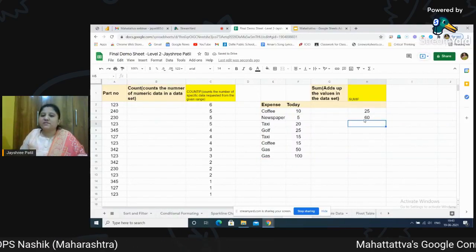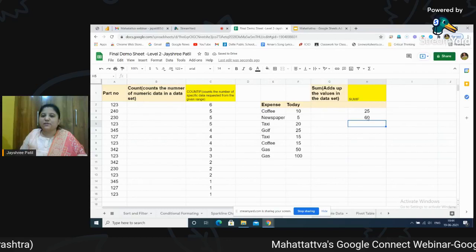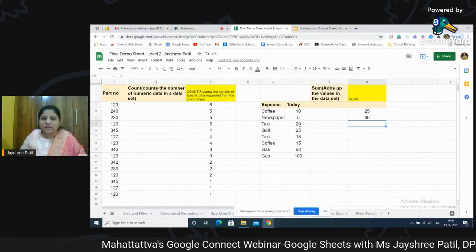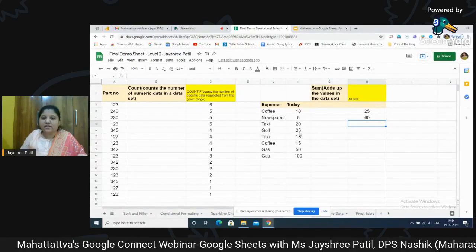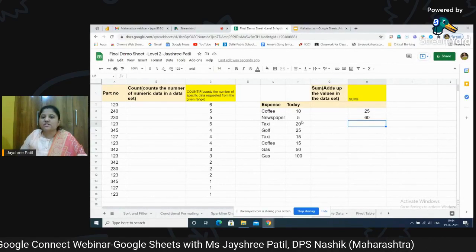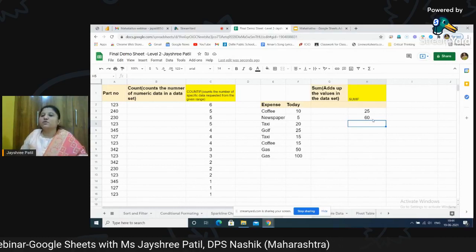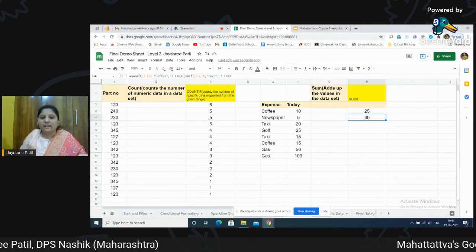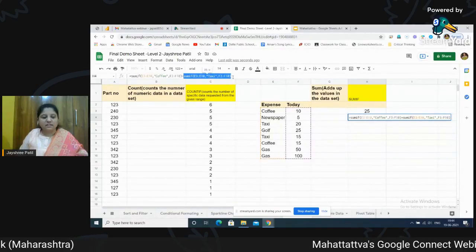Now, as you can see, it gives me the value 60 over here. If you calculate, the total amount of coffee which was spent is 25 rupees, and you can see taxi here it is 20 plus 15, so again it goes 35. So the total amount which was spent on taxi and coffee together is 60. If you want to add one more, it is the same, very easy.